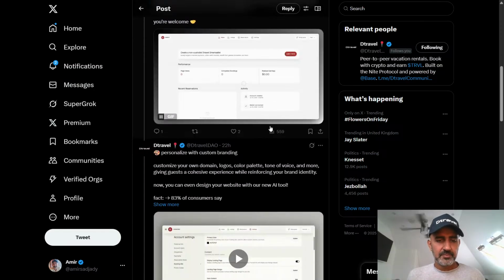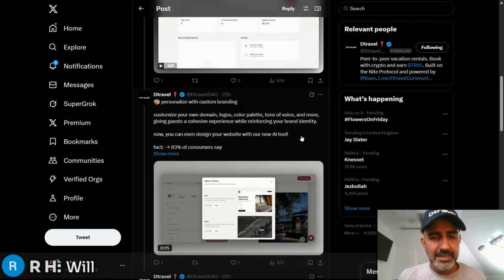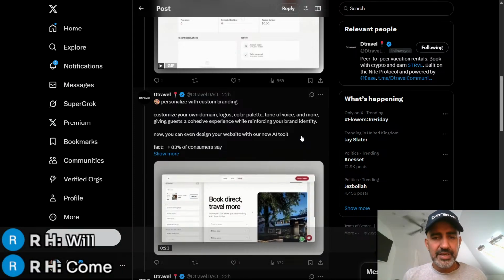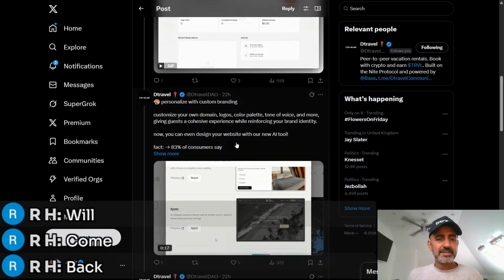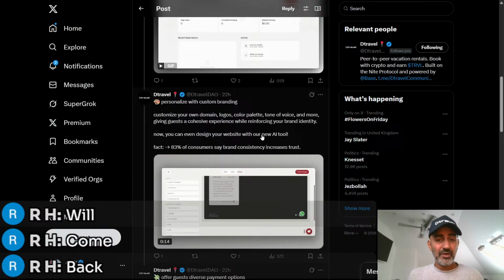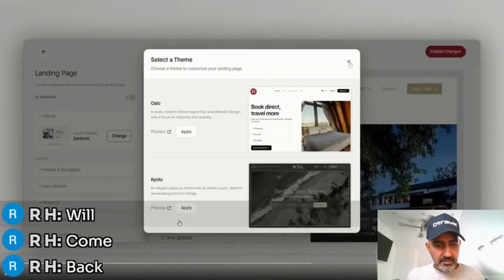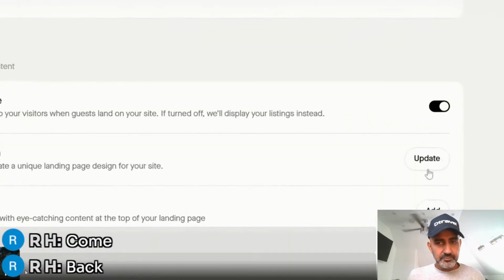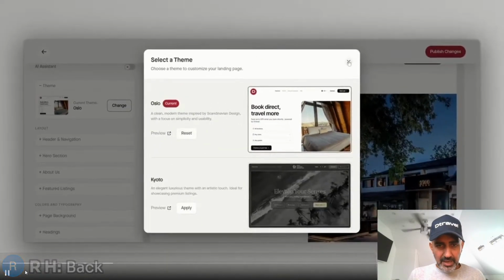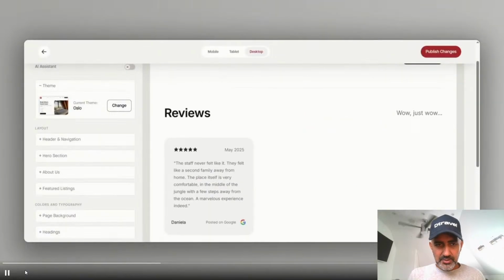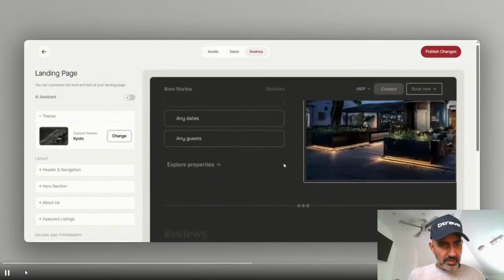You're welcome. Number two, personalize with custom branding. Customize your own domain, logos, color palettes, tone of voice, and more, giving guests a cohesive experience while reinforcing your brand identity. Now you can even design your website with our new AI tool. Amazing. Look at this. Check this out. Update, change the theme, apply, bam. Now you have a new website, new theme, just like that. Amazing. Change, apply.